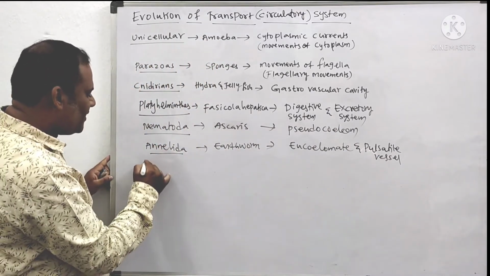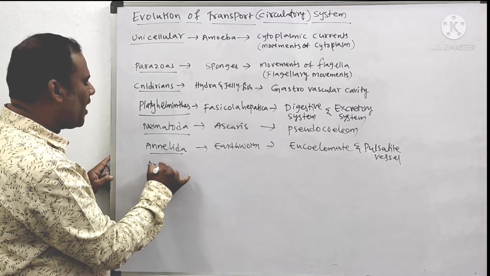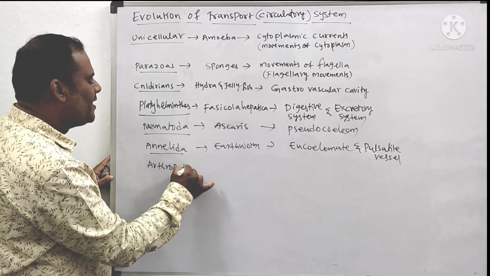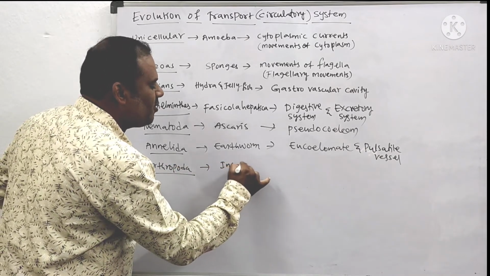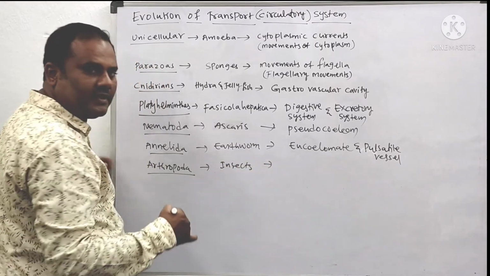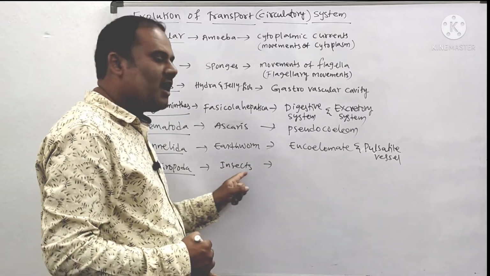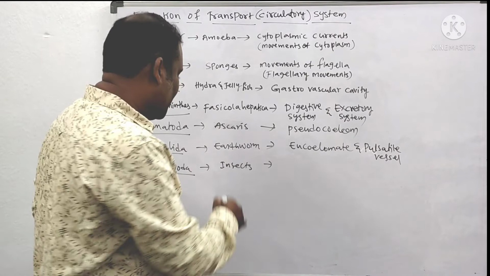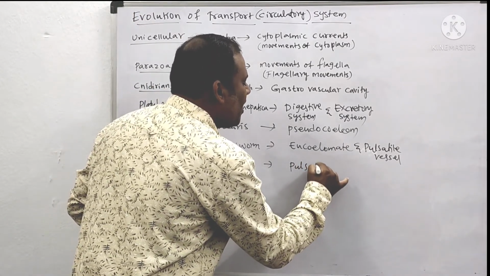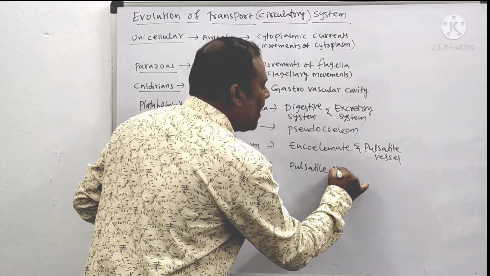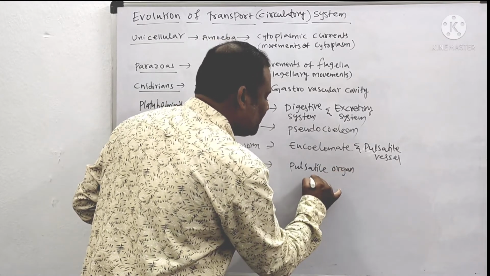Next, after that, we have the phylum Arthropoda. Examples of Arthropoda are insects, like cockroaches, spiders, and so many organisms. They have a pulsatile organ. What is this pulsatile organ?